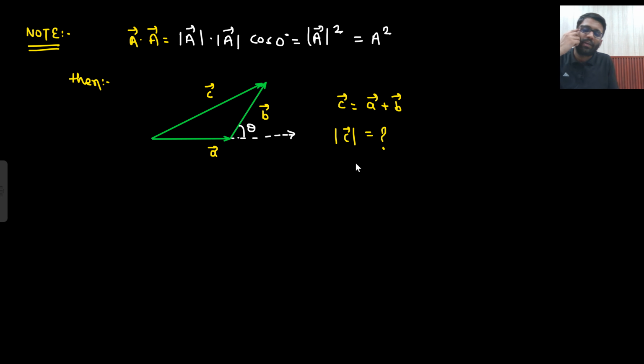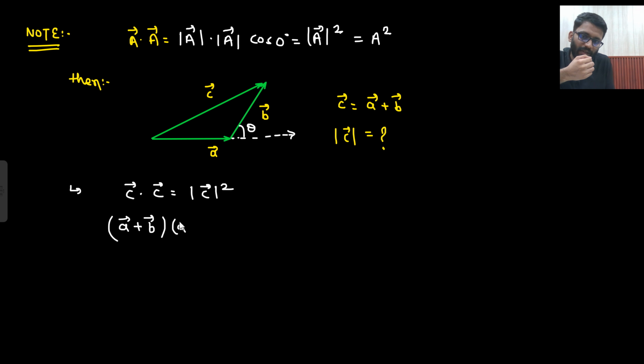Okay. So now I need to find the magnitude of C vector. One thing I know that C vector dot C vector will give me magnitude of C vector square. This thing I know, right? What is my C vector? A vector plus B vector dot A vector plus B vector is equal to this.